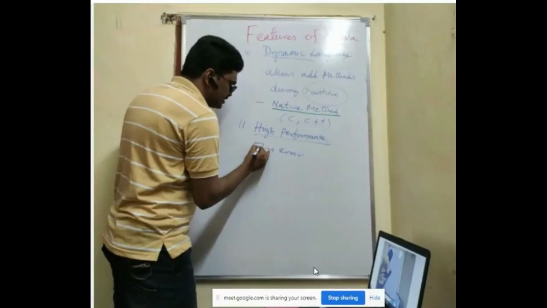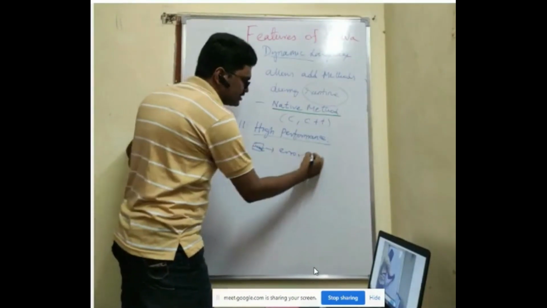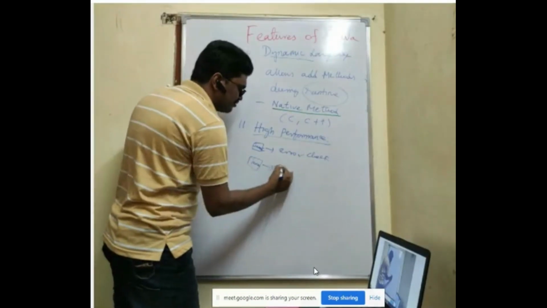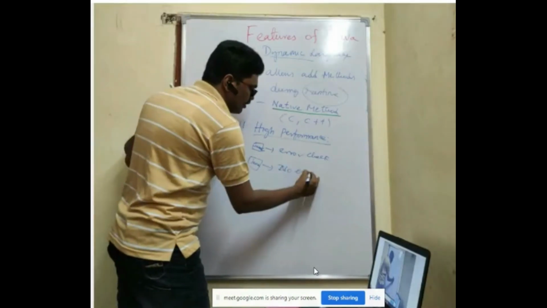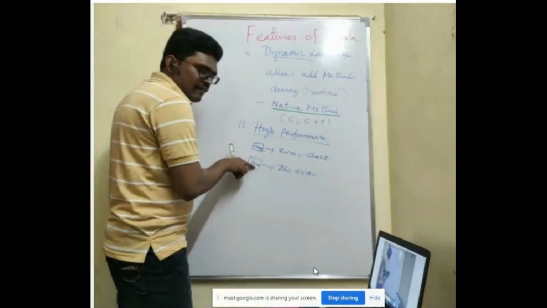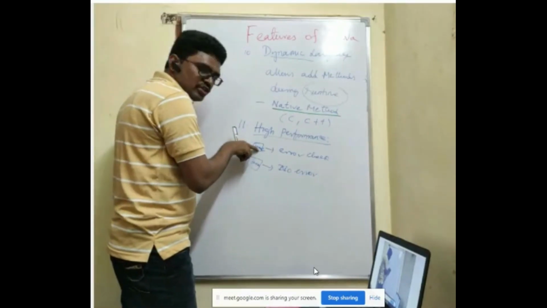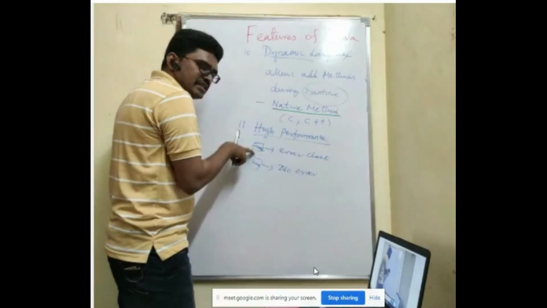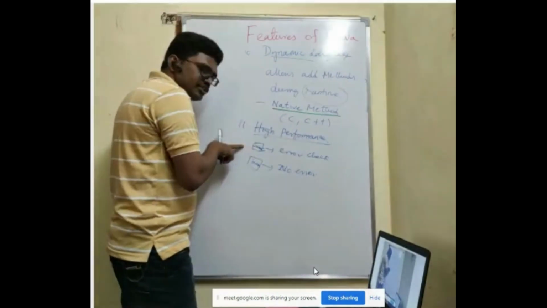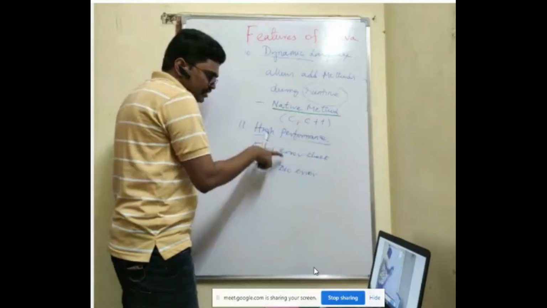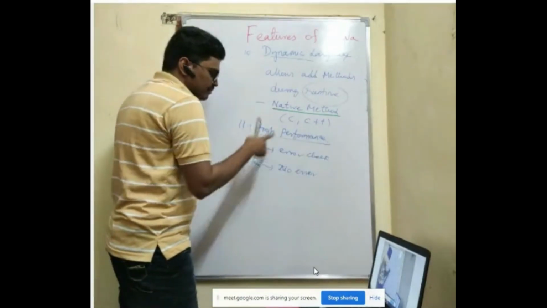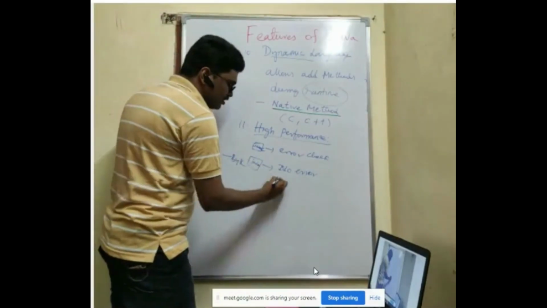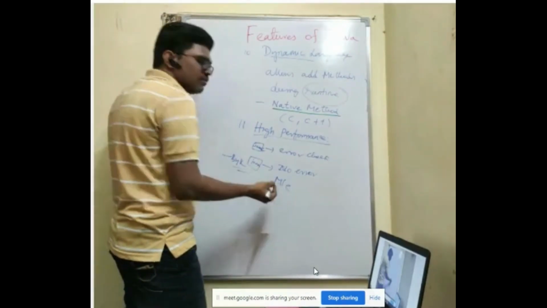Whenever you are using javac compiler, then only error checking will be done. In interpretation, there is no error checking. Java is your Java interpreter. Javac is your Java compiler. In compilation only error checking will be done. In compilation, the compiler is used, which converts your source program into bytecode. In this area only error checking is done. But in the interpreter, no error checking is done. Directly the bytecode, or the intermediate code, is converted into machine code.